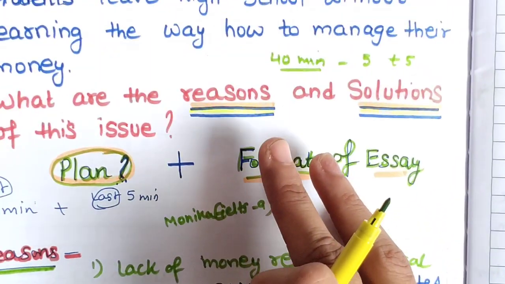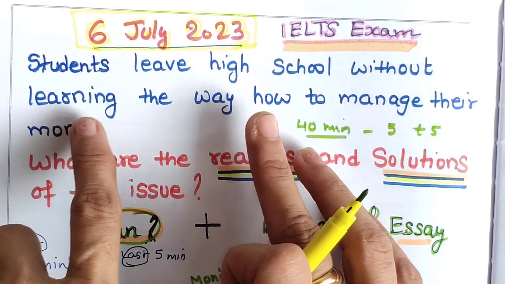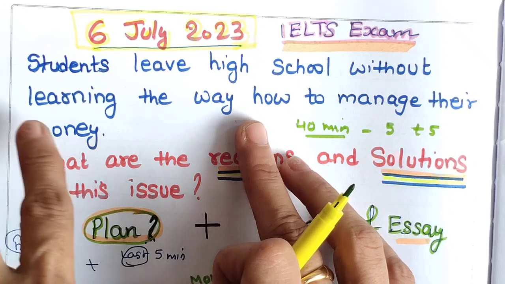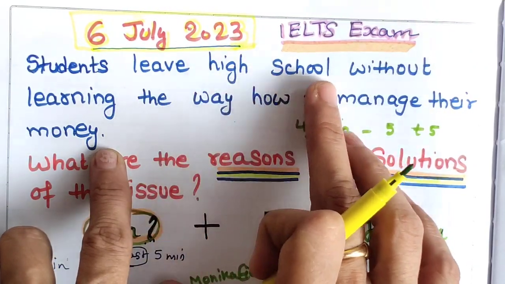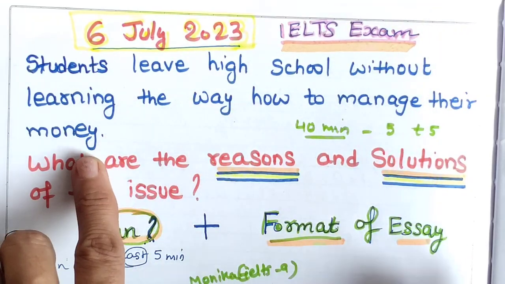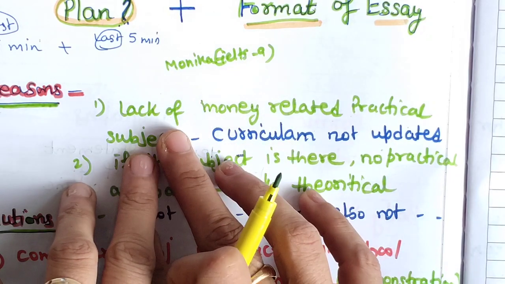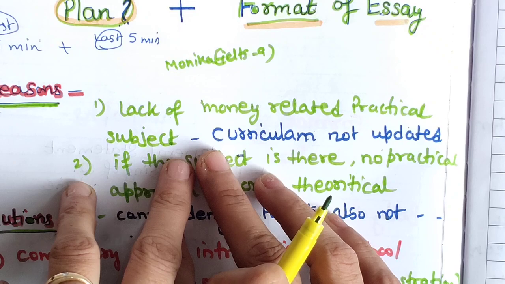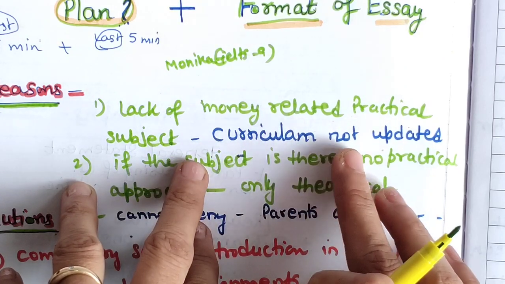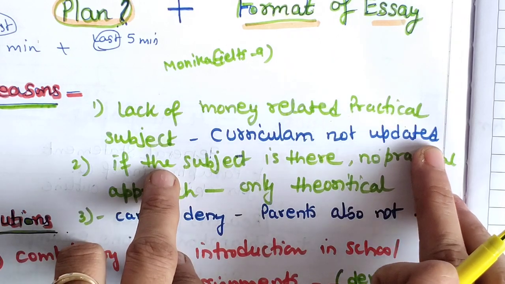So let's read the question statement again. Every time you have to look at the question statement so that you will not deviate from the main topic. Okay, students leave high school without learning how to manage their skills. So the first point that comes to my mind is lack of money-related practical subjects in the school curriculum. It means school curriculums are not updated according to the latest, modern situation.